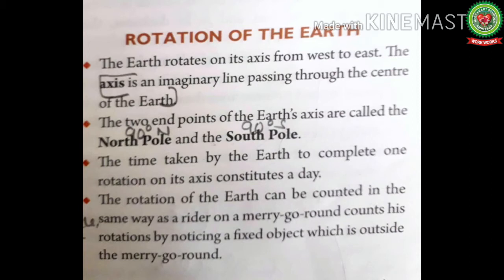As we all know that earth takes approximately 24 hours to complete one rotation on its axis, and that constitutes a day. The rotation of the earth can be counted in the same way as a rider on a merry-go-round counts his rotation by noticing a fixed object which is outside the merry-go-round.